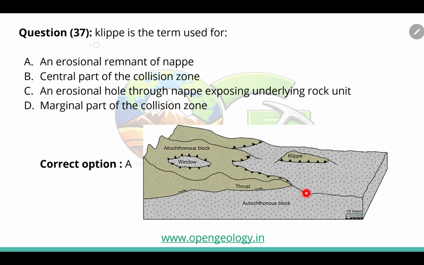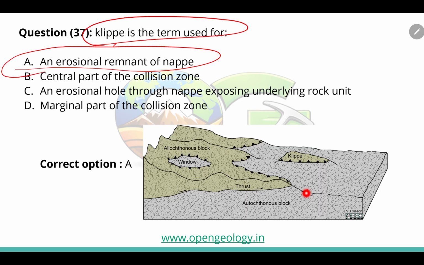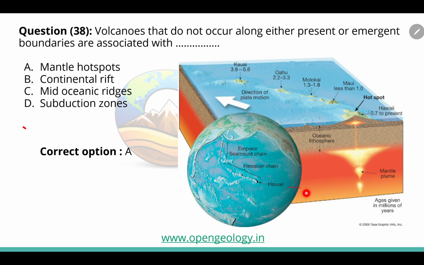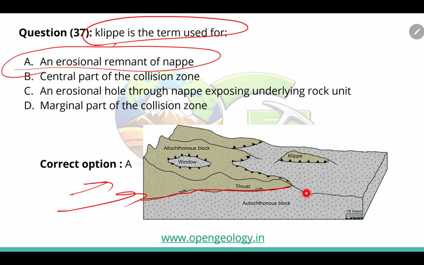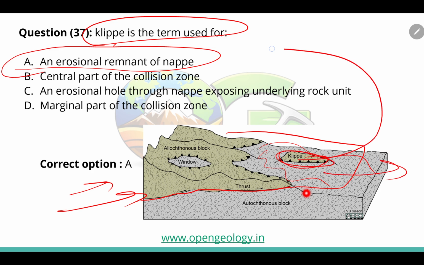Next question is, klippe is the term which is used for what? It is used for an erosional remnant of a nappe. Let's say this is a thrust surface and the whole of the hanging wall is moved forward like this up to here, and erosion is continuously happening. So these things are continuously eroded and some part is still left. This part is known as your klippe.